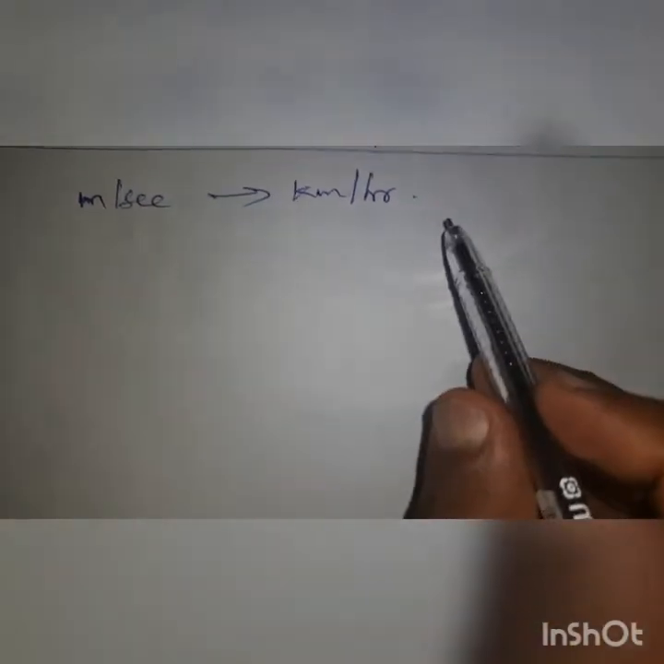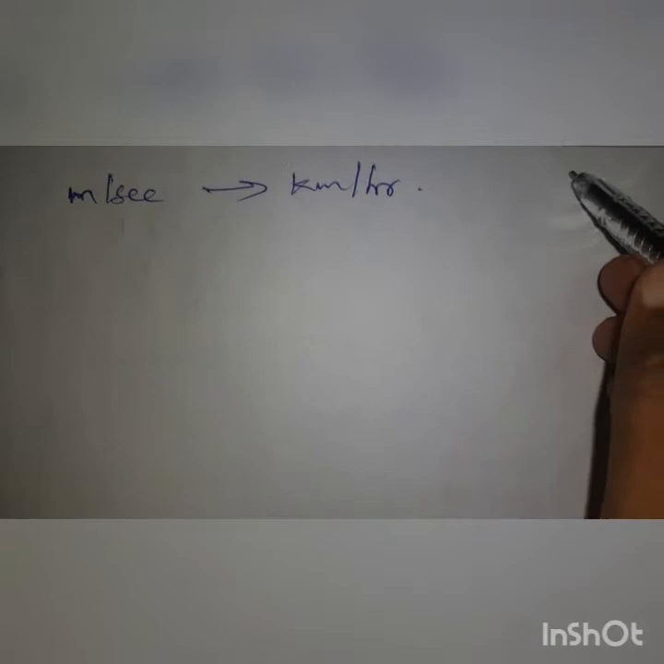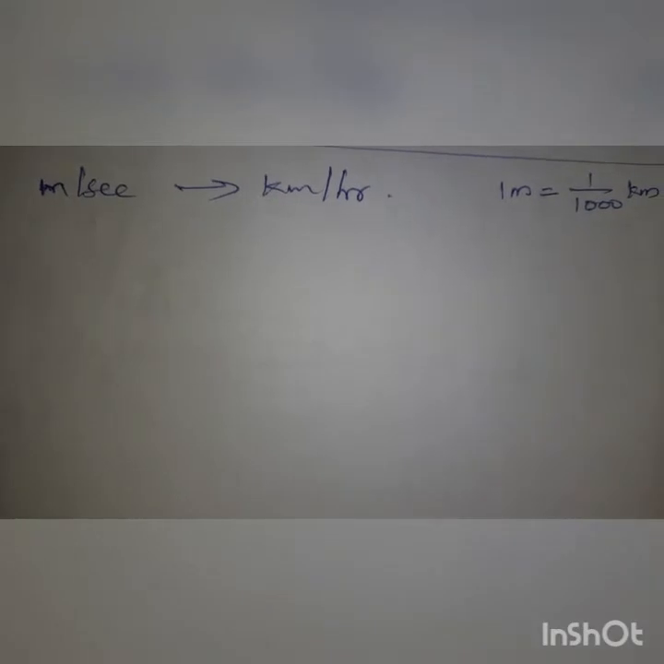The reverse conversion, meter per second to kilometer per hour. As we studied, 1 kilometer is 1000 meters. Then what about 1 meter? 1 meter is 1 by 1000 kilometer.